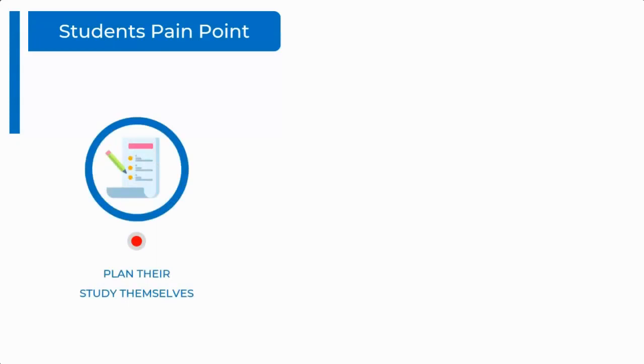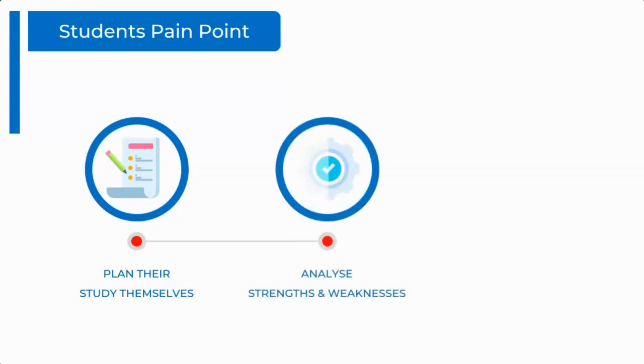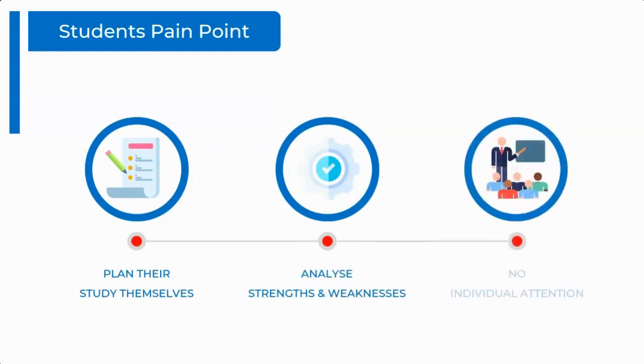What we saw was that students are generally left to plan their studies themselves. GMAT as a test is a very dense test. It tests you on so many different things, and it's a very complex test. And as a working professional, it becomes very difficult for you to think about how you should go about planning your studies yourself. And then you also have to analyze your strengths and weaknesses to make sure that you're always on track and headed in the right direction. And there is very little individual attention available in the industry.